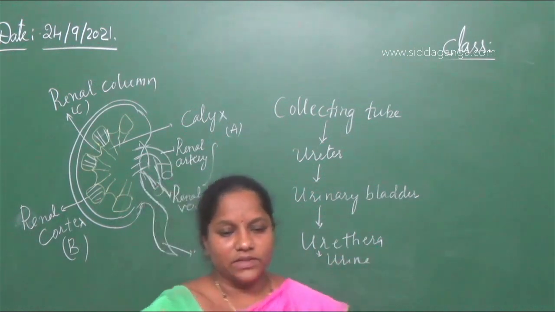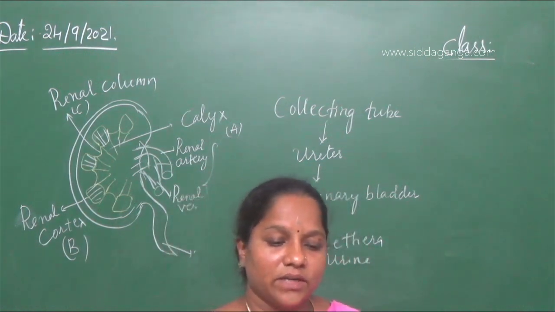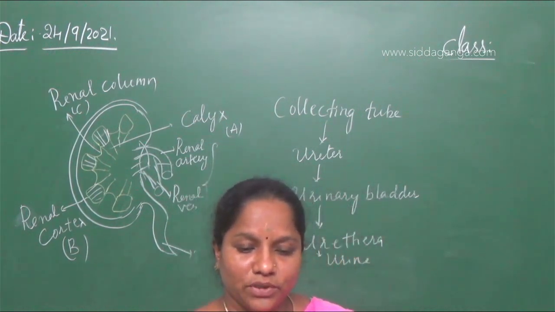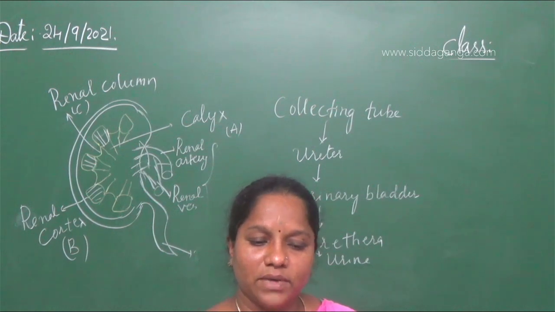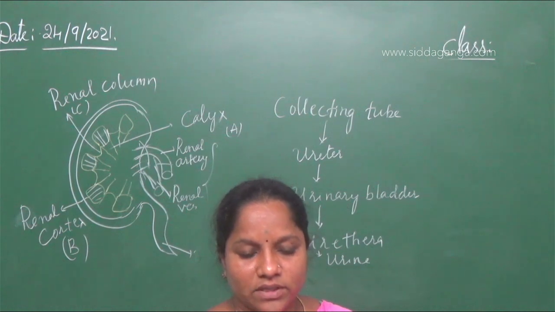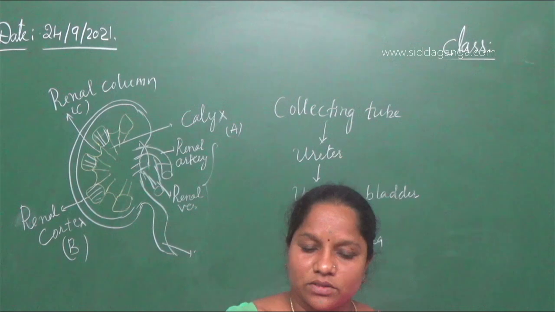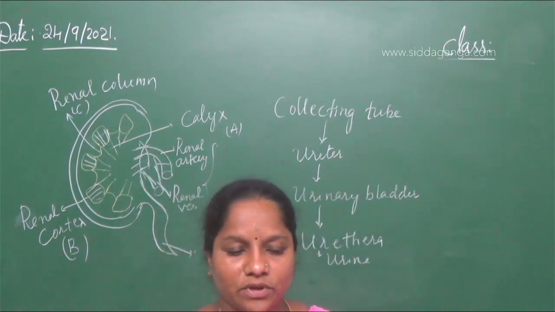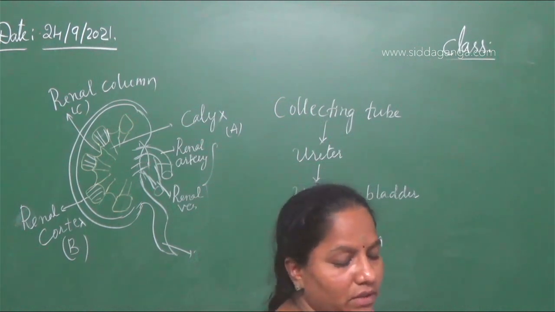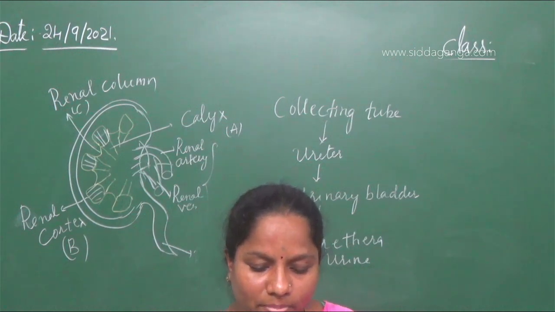So the sequence given in your question, the first sequence, is correct. First the urine is collected in the collecting tubule, then it goes to the ureter, bladder, and then to the urethra. So the answer will be the first one. The others give renal vein, renal ureter, bladder, urethra and so on, so all those sequences are wrong. So the first sequence is correct. If you know the mechanism of urine formation, how it forms and where it is collected, you can answer this question. Next one.